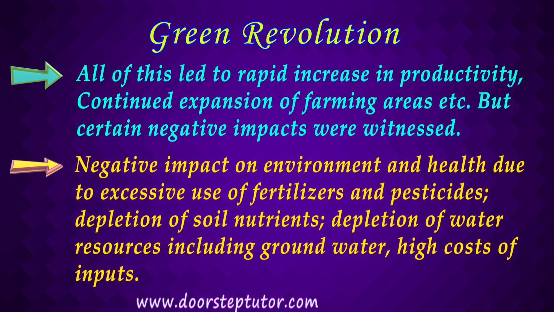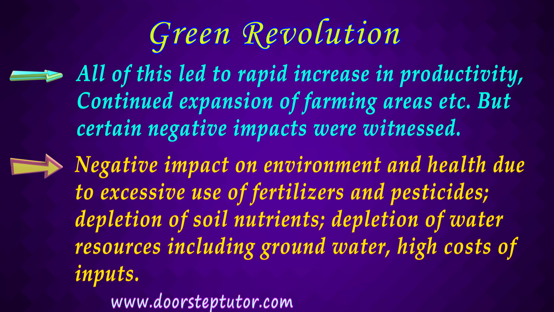Here you can also relate this with GM crops, the genetically modified crops, and why the government is hesitant and not allowing them for food crops, especially BT brinjal, etc., because of the various adverse impacts which can happen not immediately but after certain years on health.